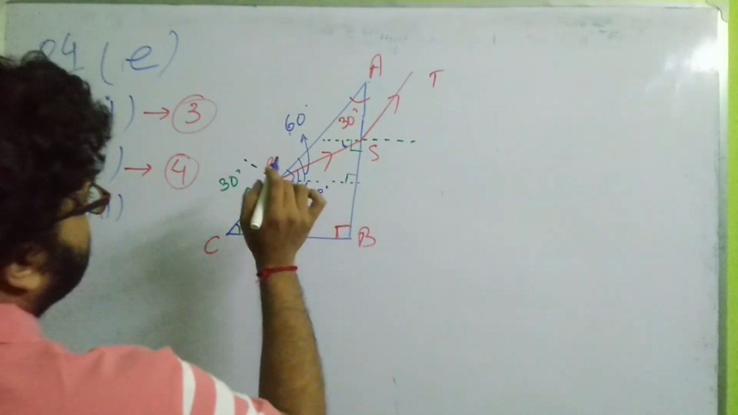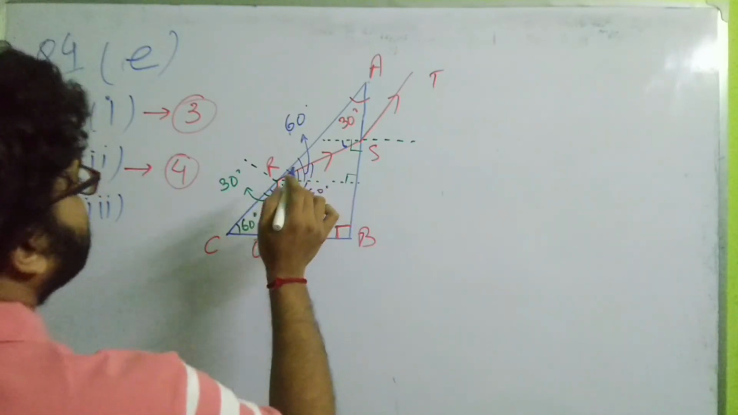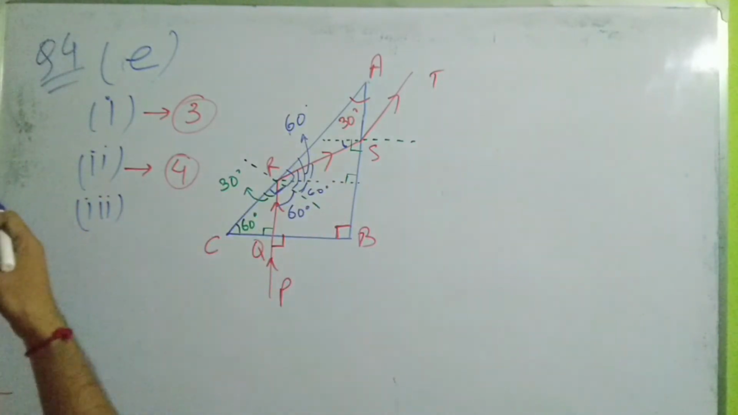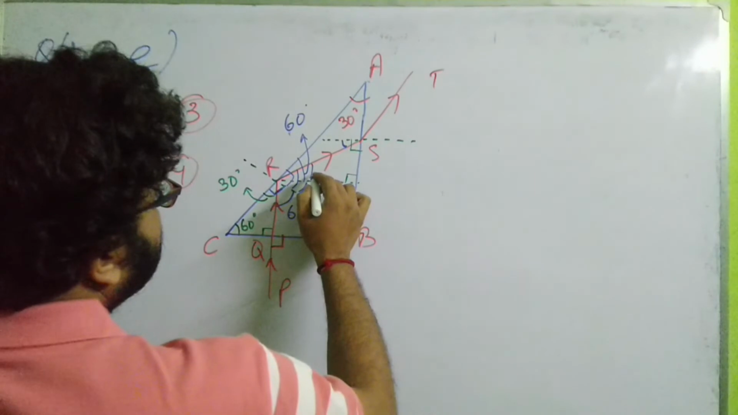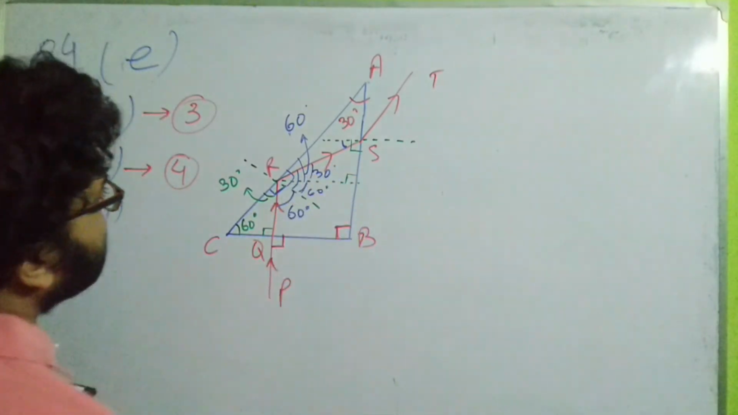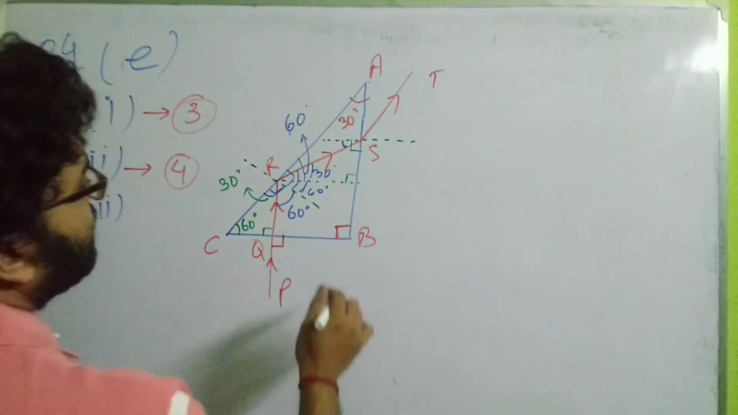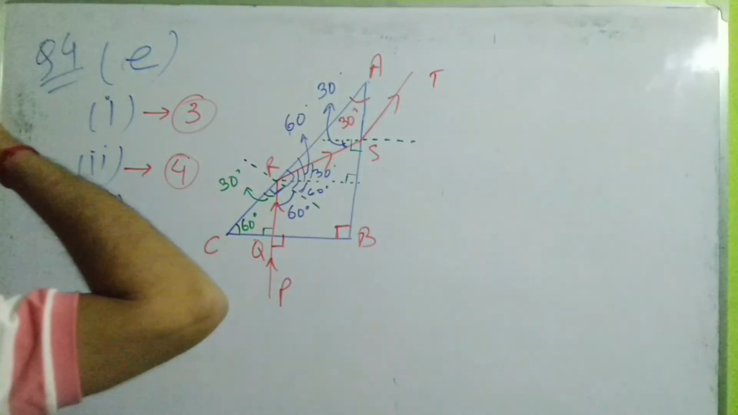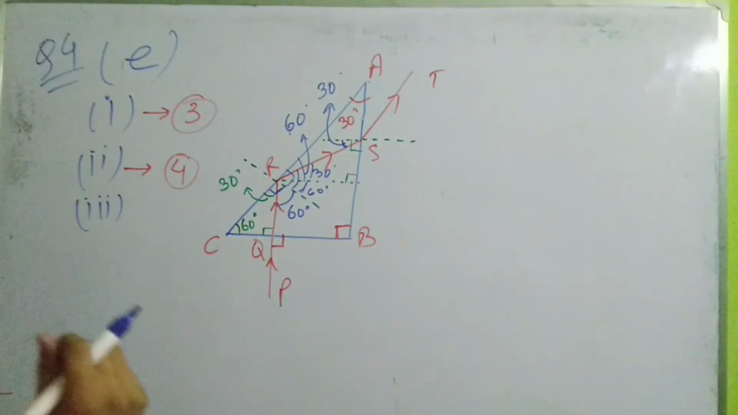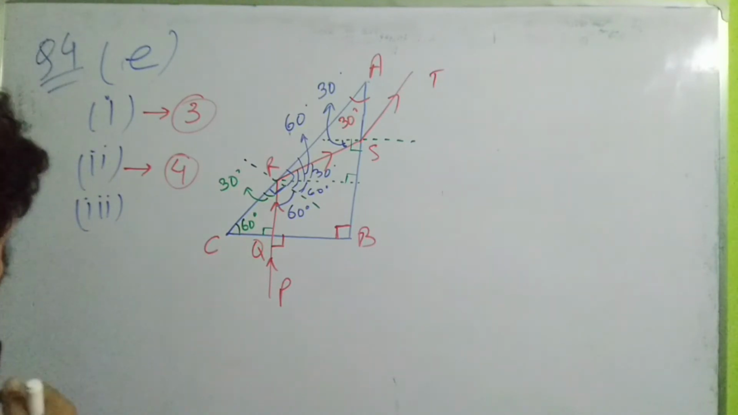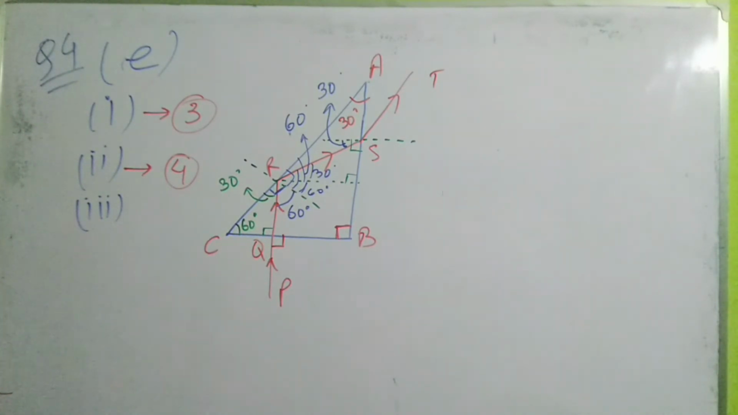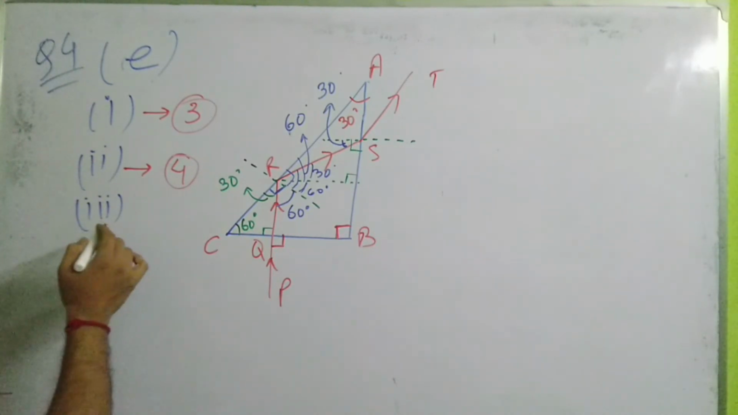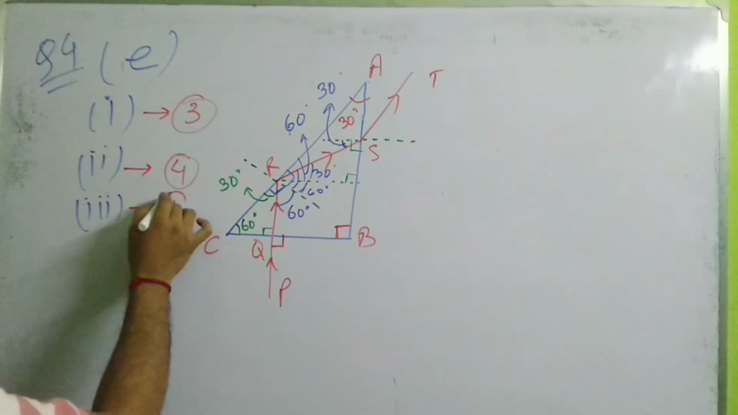And if this is 30 degree, then obviously this small angle will be 30 degree, because the total angle is 60 degree. So this is 30 degree, isn't it? Then obviously this will be the alternate angle, so this angle will be 30 degree. So the angle of incidence at this point will be 30 degree. So for subpart 3, the answer is 30 degree. So it was option number 1.